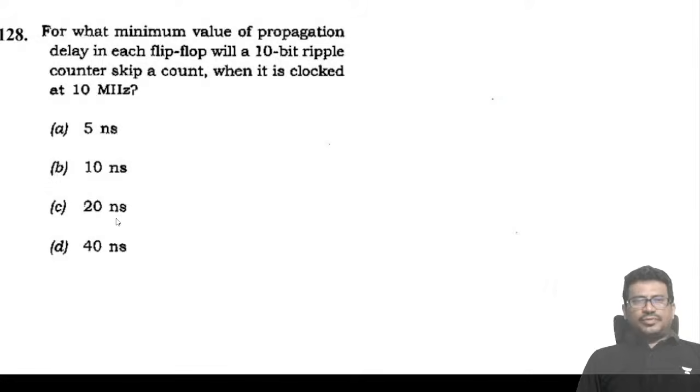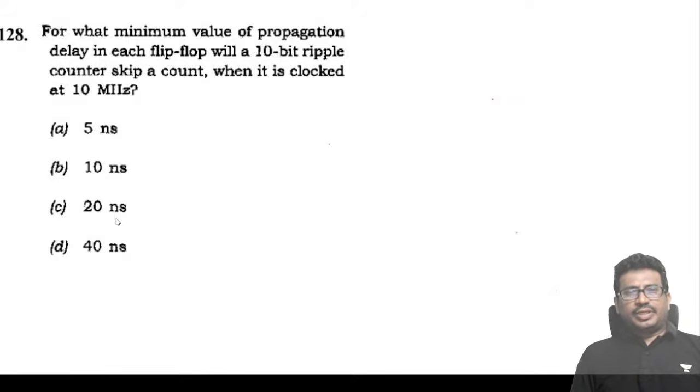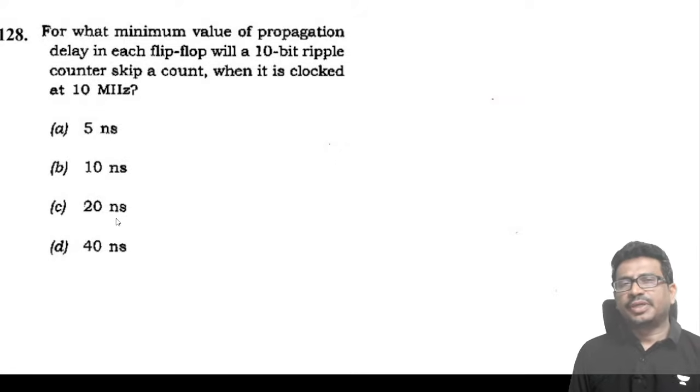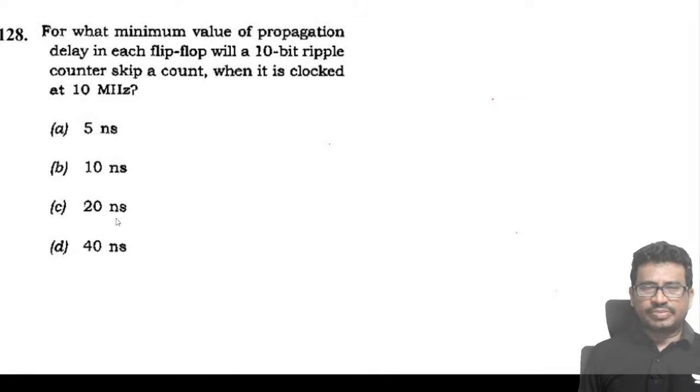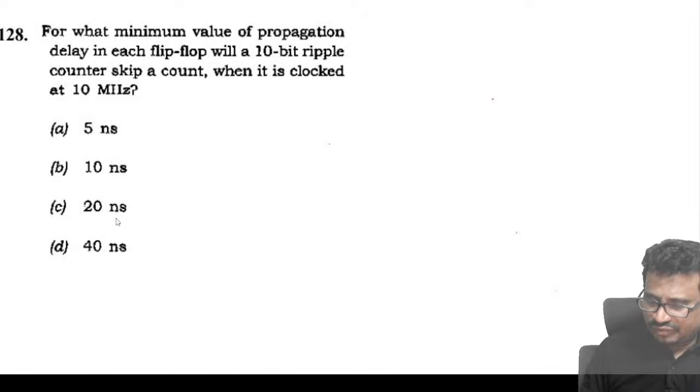Next, for what minimum value of propagation delay in each flip-flop will a 10-bit ripple counter skip a count? For skipping a count, the time period of the clock must be less than the delay.